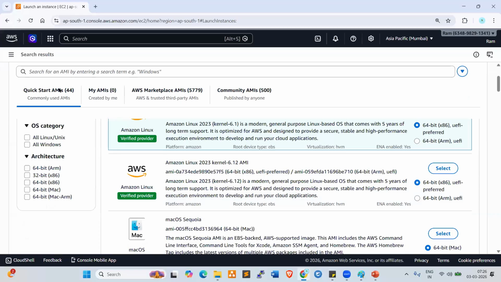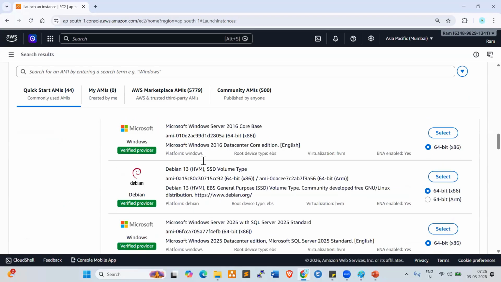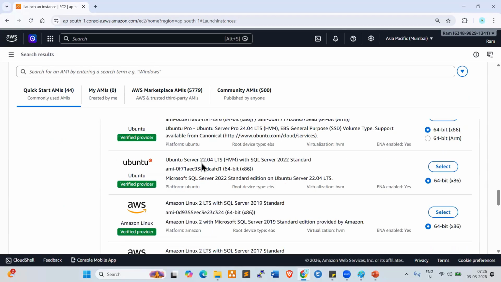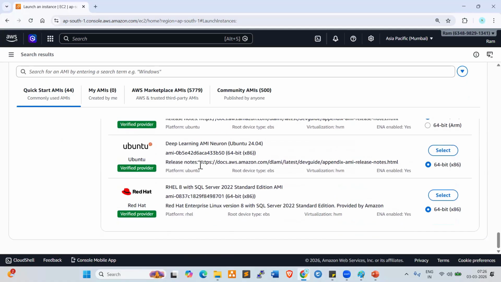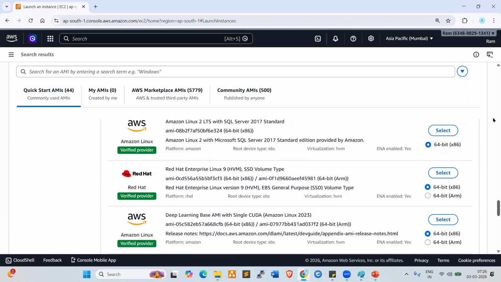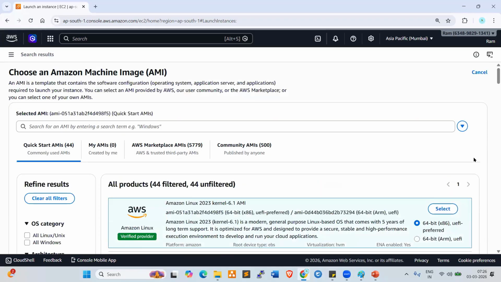Okay. So here in the Quick Start AMIs, I can see 44 AMIs, in which CentOS is not there. One of the operating systems, CentOS, is not there. My client asked me to create that CentOS. How can we create it, when it is not available in the Quick Start AMIs? Now, if you want to create that, how can we create?